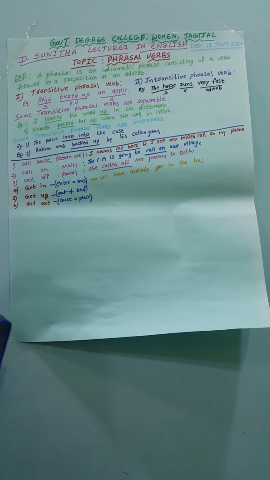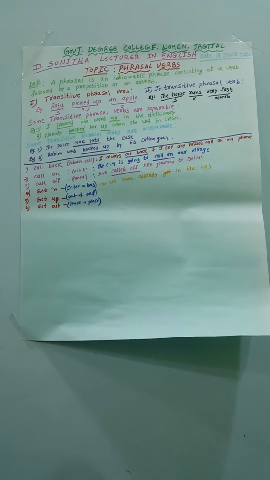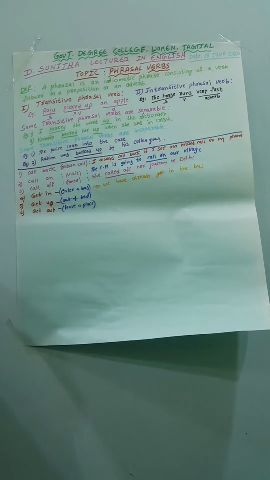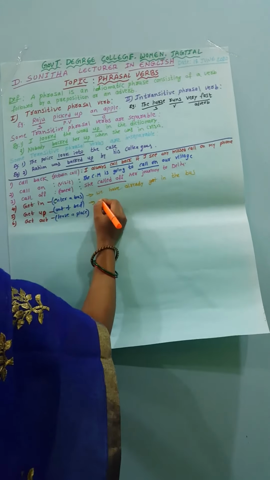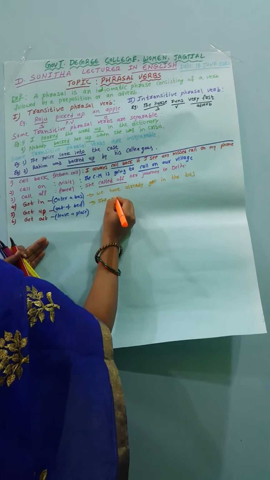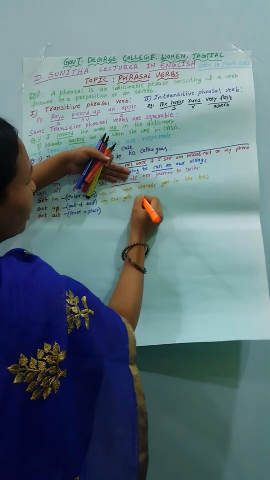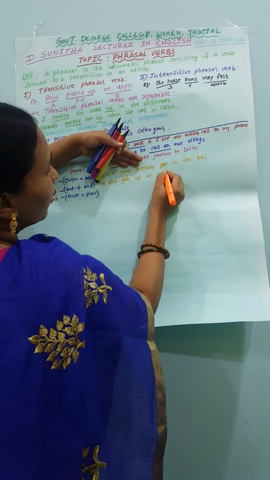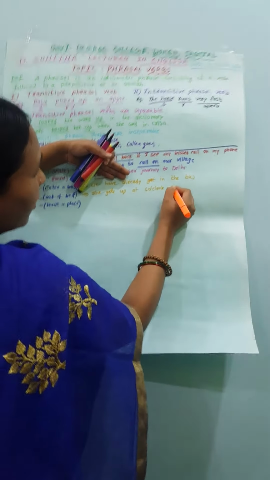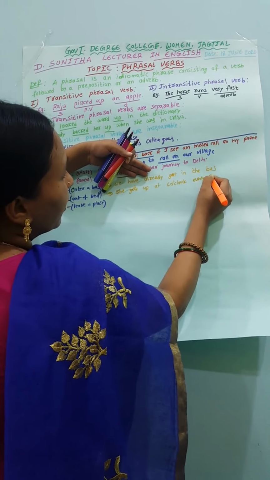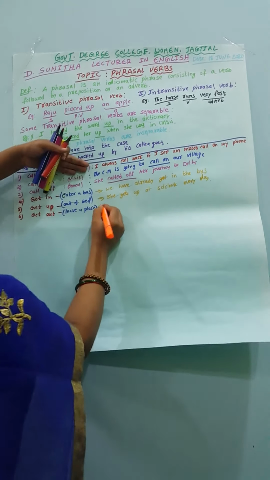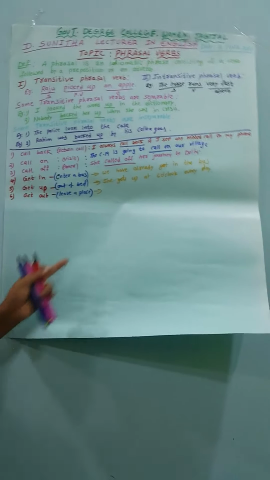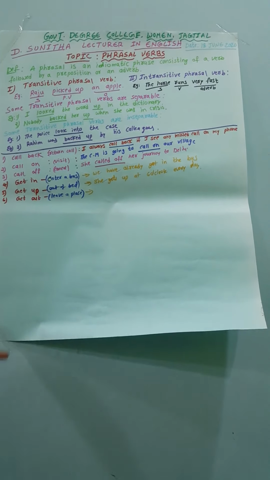And get up means get out of bed: she gets up at 6 o'clock every day. And the third example: get out means leave a place. Get out from here.